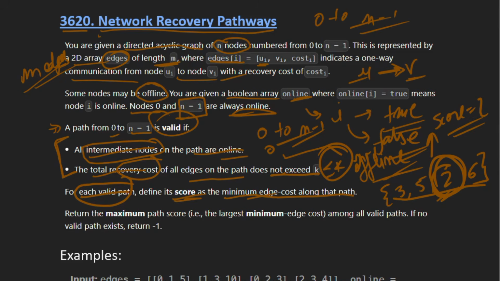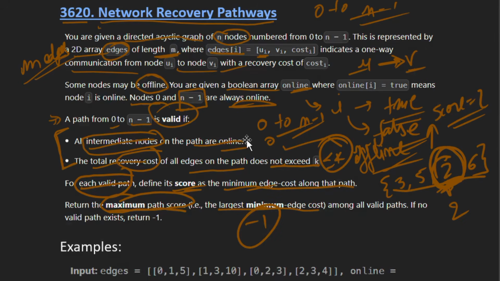Now we need to return the maximum path score. The path score of this path is 2, and if multiple paths are there, we need to return the maximum path score, that is the largest minimum edge cost among all the valid paths. And if no path exists, in that case we have to return -1. So this is the problem statement.